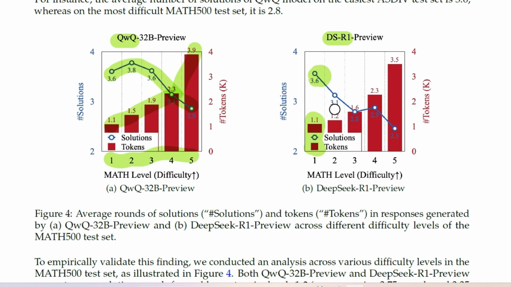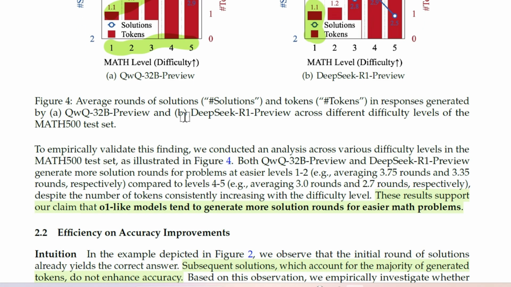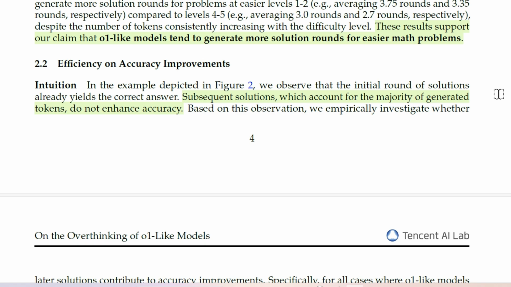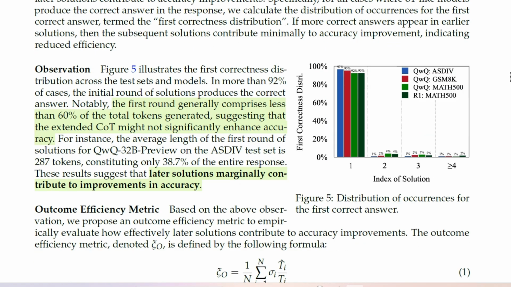So this is the issue. The issue is clear: whenever the question is easy, the number of solutions is more. Now once we accept this, these results support our claim that O1-like models tend to generate more solution rounds for easier math problems. So once we know the problem, we can now address it with our different solutions.